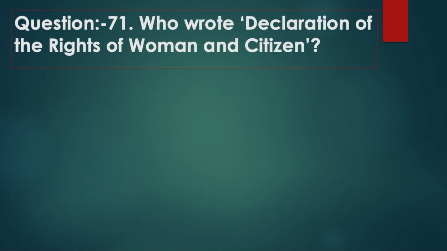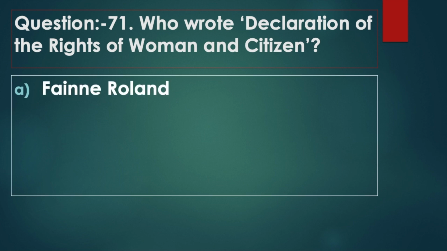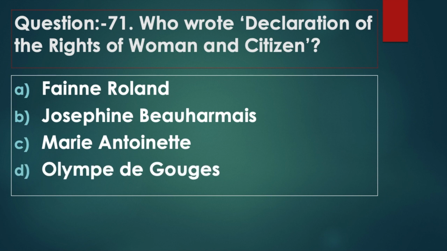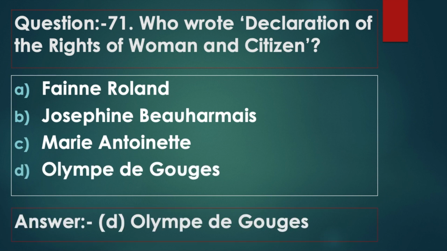Question 71. Who wrote the Declaration of the Rights of Woman and Citizen? Option A, Madame Roland. Option B, Josephine Beauharnais. Option C, Marie Antoinette. Option D, Olympe de Gouges. Answer option D, Olympe de Gouges.